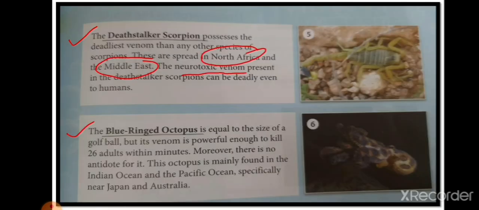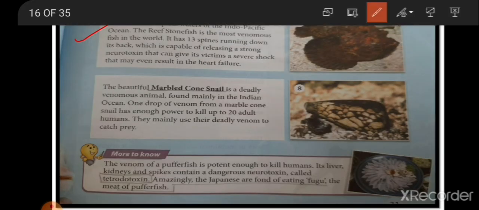The next is the beautiful marbled cone snail. It looks exactly like marble, as you can see in the picture. The marbled cone snail, a cone shaped snail, is a deadly venomous animal found mainly in the Indian Ocean. One drop of venom from a marbled cone snail has enough power to kill up to 20 adult humans. They mainly use their deadly venom to catch prey, to catch their food. Now let's learn more.